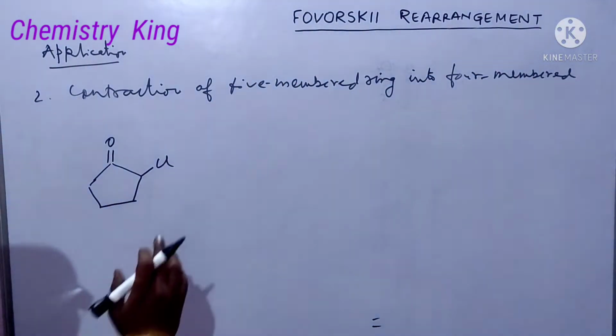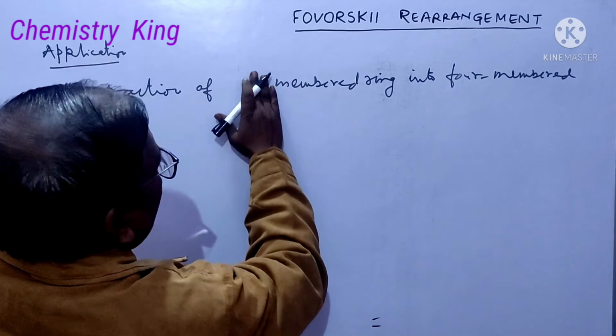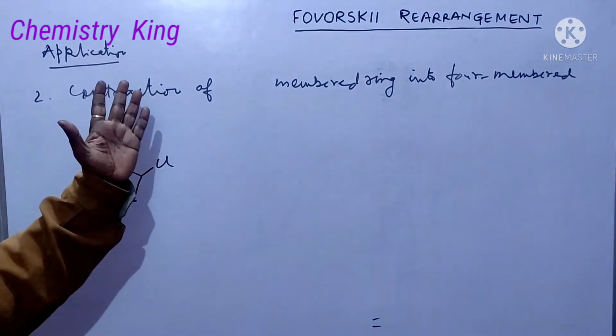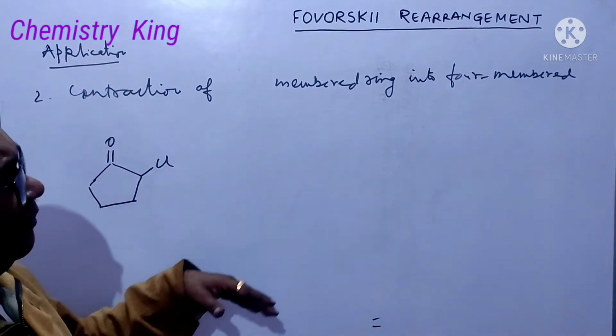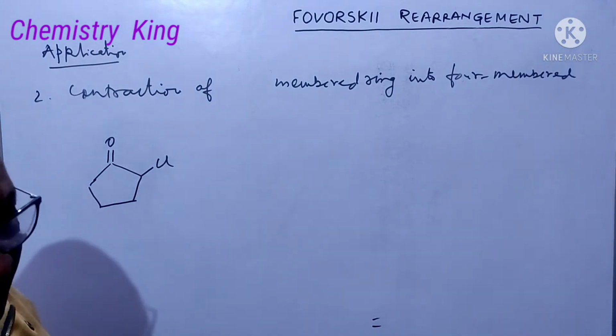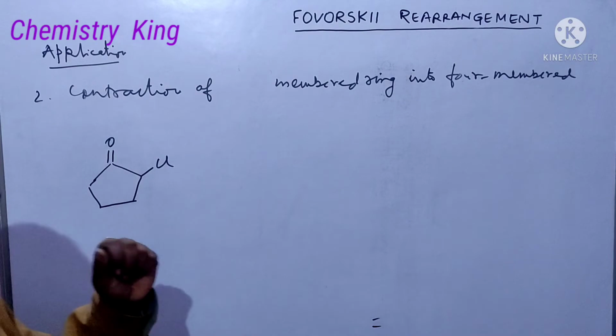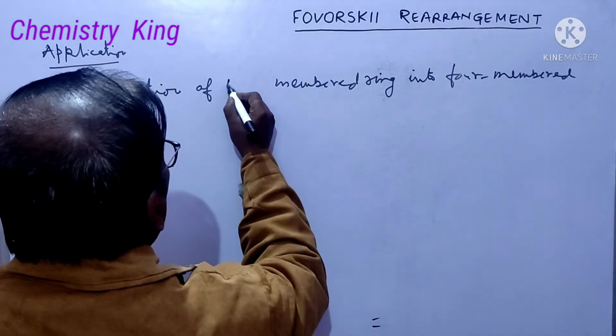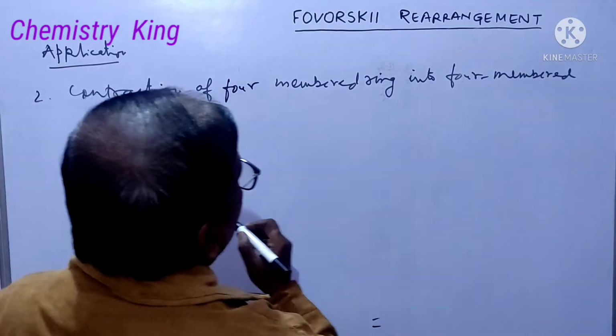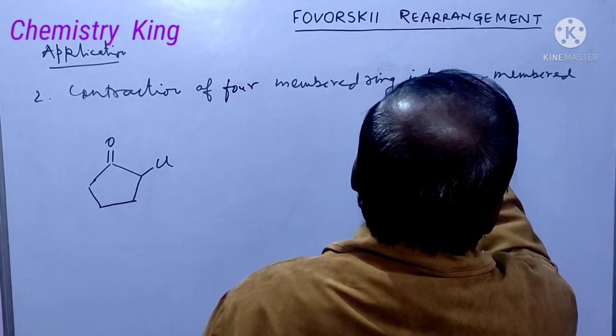We will see that contraction of a 5-membered ring into a 4-membered ring will be the same as above, but there is some difference in contraction of a 4-membered ring into a 3-membered ring.